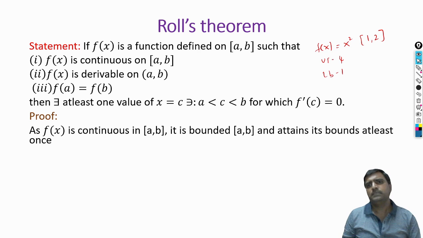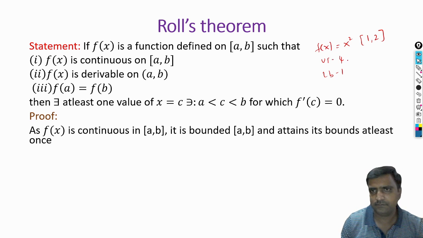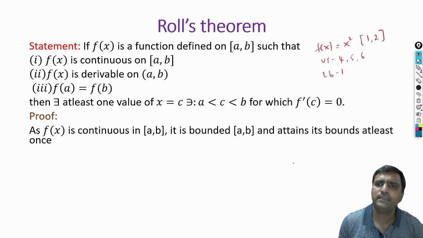Not only 4, you can take the upper bound as 5 also, 6 also. If you want to say 5 is the upper bound of this function, all the values of the function in the interval 1 to 2 must be less than 5. According to our definition, 5 is satisfying the condition, so we can take 5 as the upper bound.